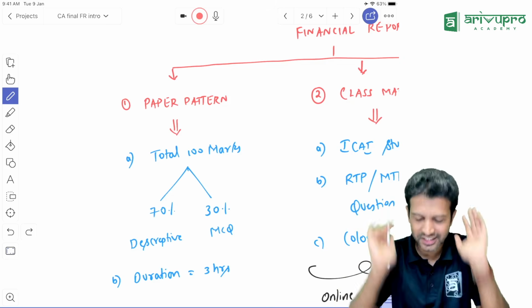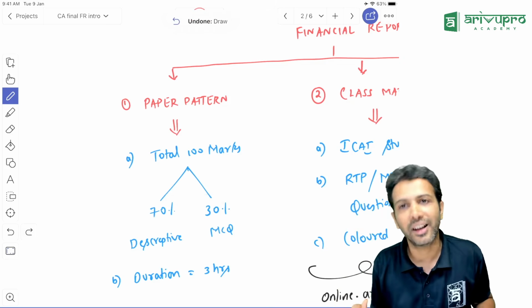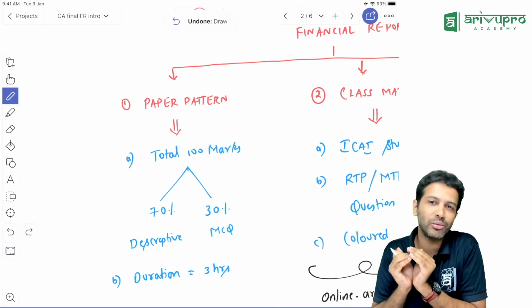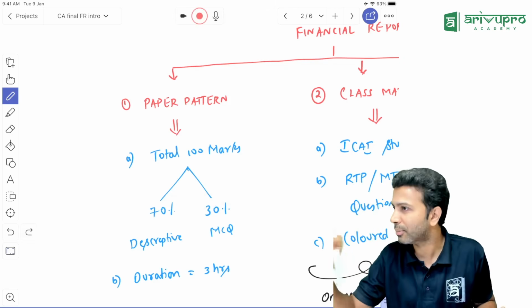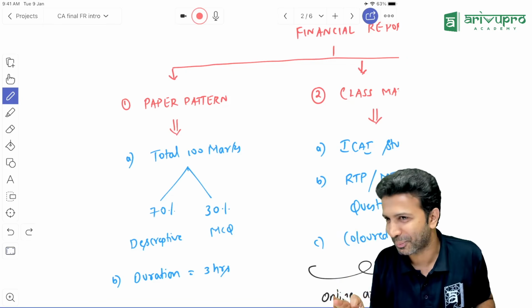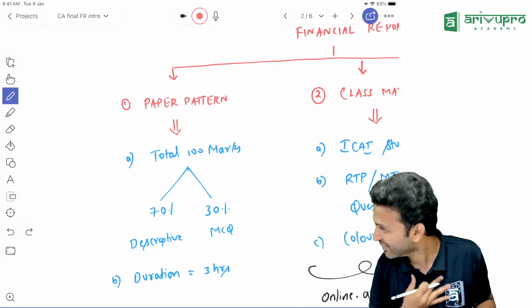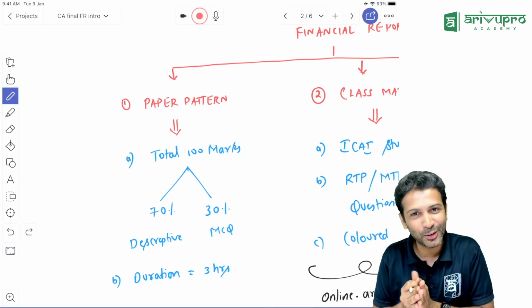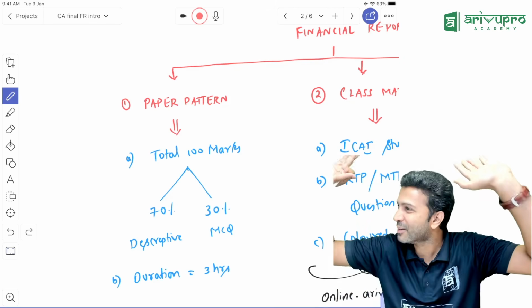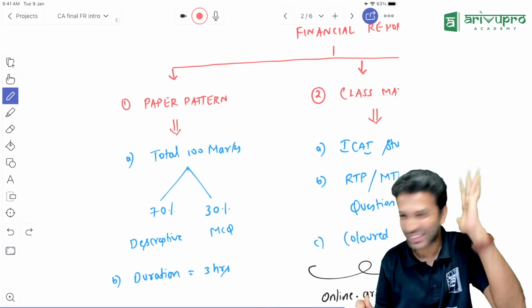But the Institute has liberty. As per my understanding, till now negative marking for the MCQs has not been introduced, but it might come sooner or later, is what I am thinking. Let us see. For now, before all that gets introduced, let us clear off and become CAs.